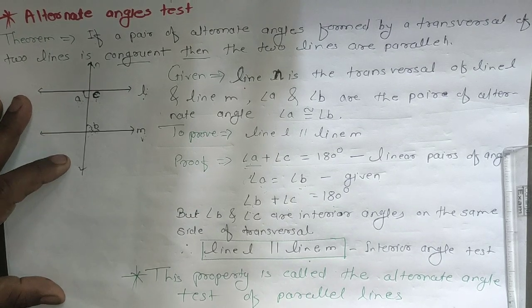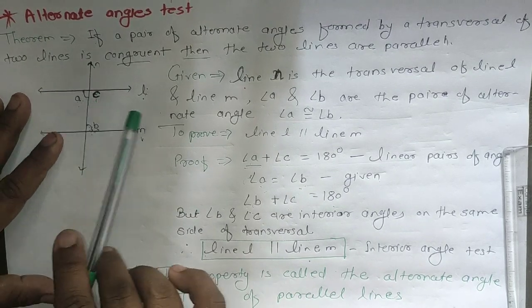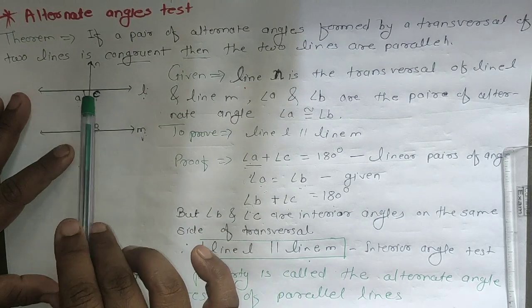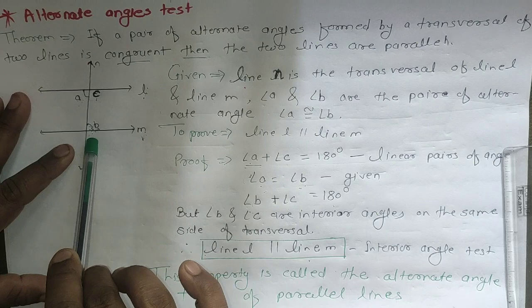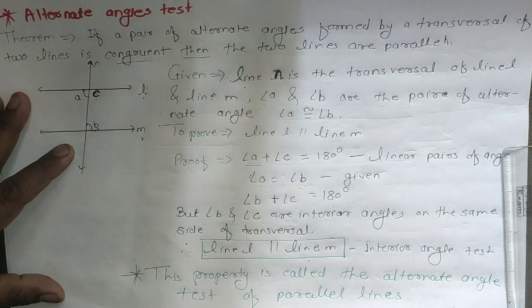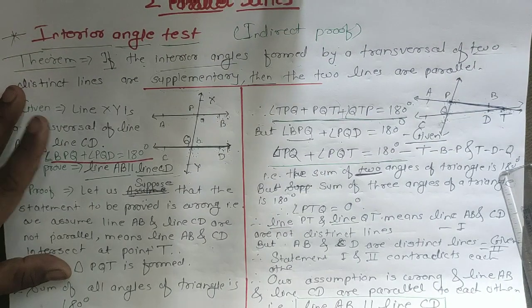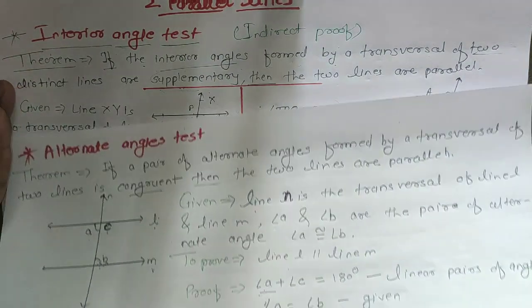So what we had done, it is very easy. If these lines are given, with two distinct points, then if the alternate angles are congruent, then the lines are parallel to each other. And to prove this, we use the interior angle test. Just now we proved it and we have to use it here.